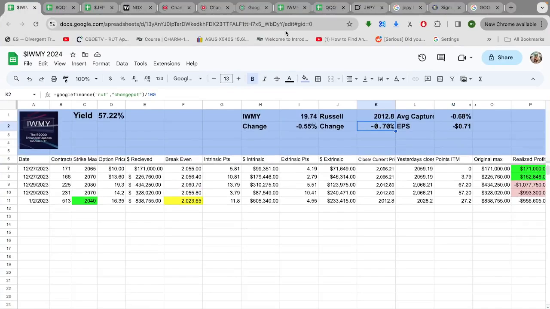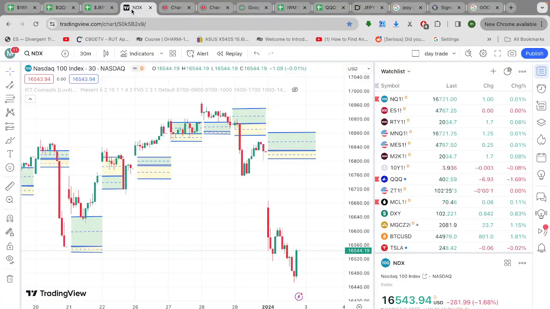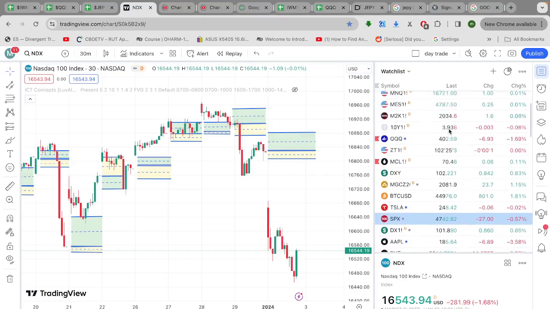My name's Max Convexity. Let's look at this end of the day price action in the Defiance option strategy funds. Let's start with the charts. So here's the chart for NDX. You can see it was not a great day for NDX, not a great way to start the year.